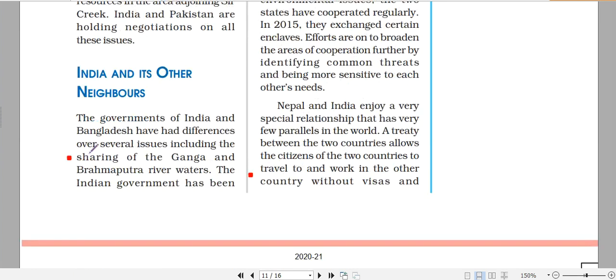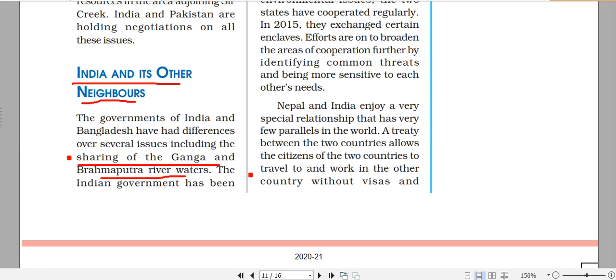Now today we will be starting with India and its neighbors, meaning apart from Pakistan we will be discussing the other powers in the region and their relation with India. Initially we start with Bangladesh. There are a few issues with Bangladesh. We will be discussing the problems, then we will be discussing the cooperation between the two countries. The first issue is sharing of Ganga and Brahmaputra river waters.